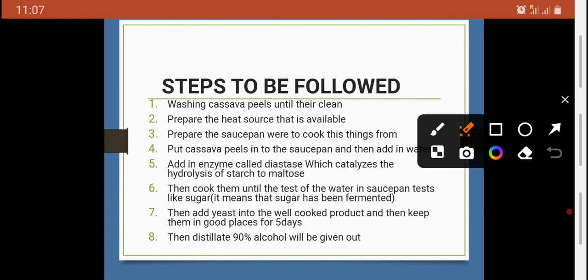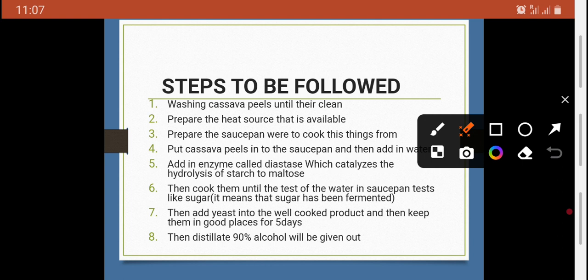Prepare any heat source that is available. I won't tell you to prepare a Bunsen burner when you don't have it. Prepare any heat source that is available at home. The third step is to prepare the saucepan where you will cook these things. Wash the saucepans and prepare them to be there.